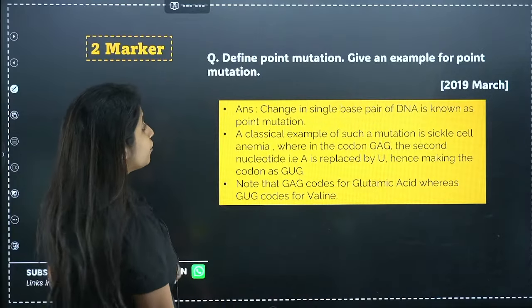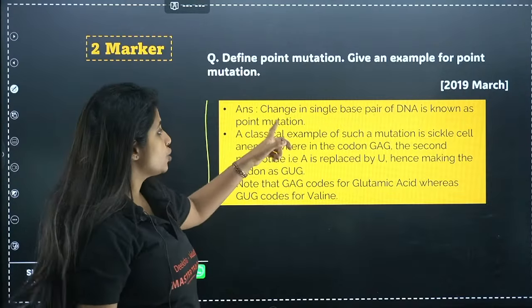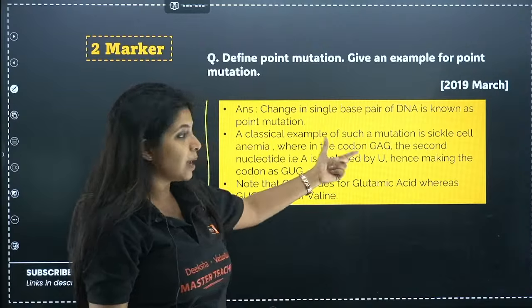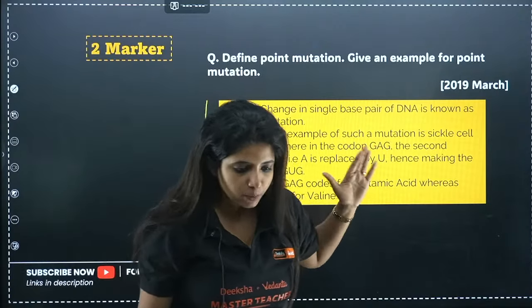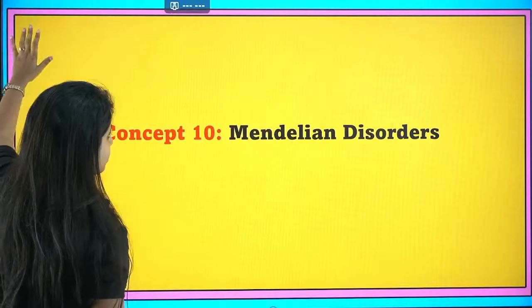Anyways. Define point mutation, give an example for point mutation. This is your PU2 level question. Change in a single base pair of DNA is known as point mutation. And a classic example is sickle cell anemia. Just explain that, that's all. Done? Done. Now we go ahead with the next concept.